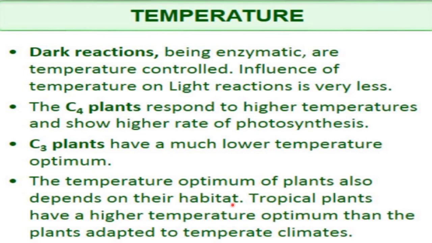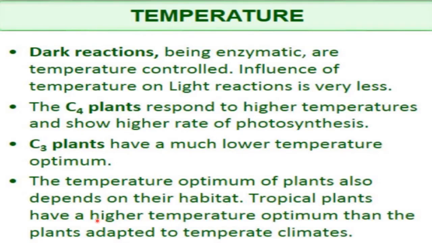The plants which are found in different types of habitat are adapted according to that habitat. If some plants are found in desert regions, then those plants are adapted to higher temperature, and plants which are found in cold environments, in cold habitats, are adapted for lower temperature. So we can say the optimum temperature for a plant also depends on its habitat.